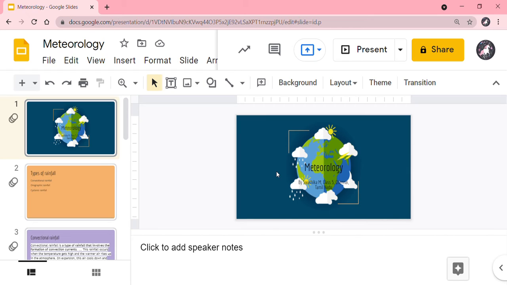Today I am going to explain about the three types of rainfall. The three types of rainfall are convectional rainfall, orographic rainfall and cyclonic rainfall. Convectional rainfall.